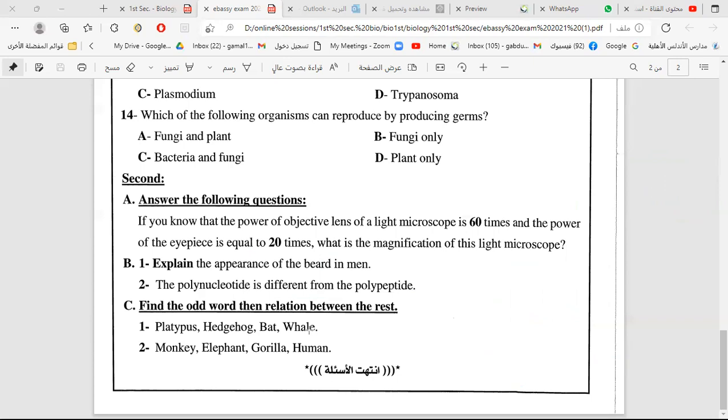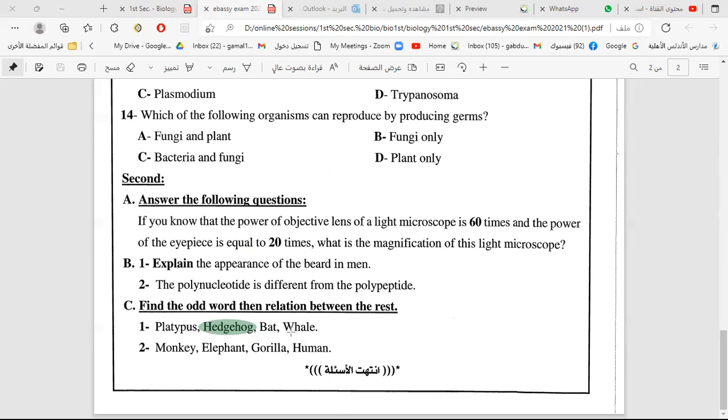Whale is a mammal. Bat is a mammal. Platypus is a mammal. But hedgehog is not a mammal? You know that? They are class Mammalia. Whale, bat, and the platypus are class Mammalia.